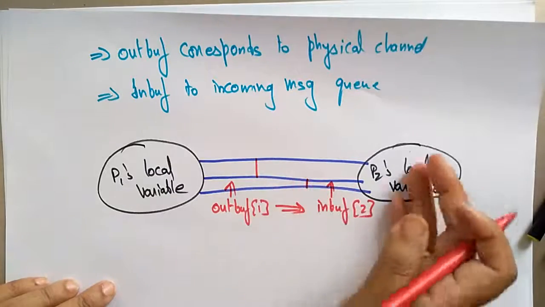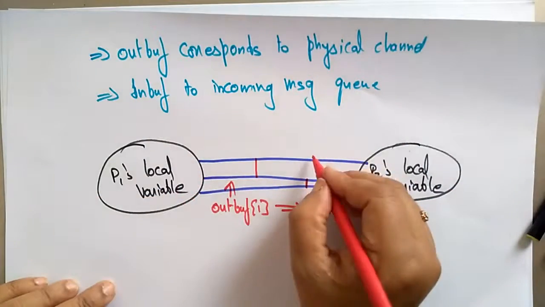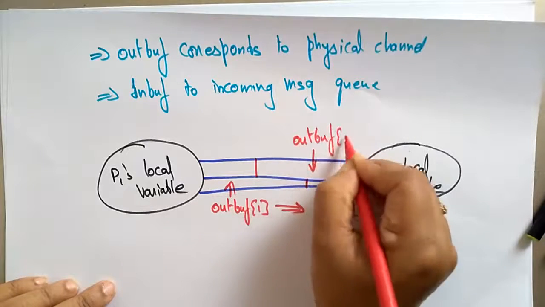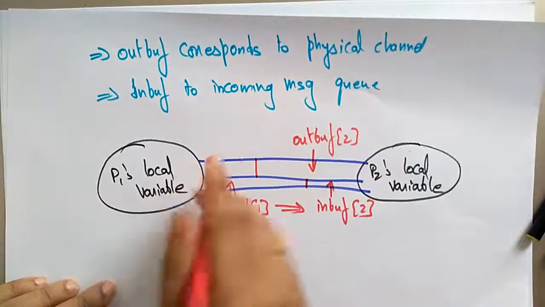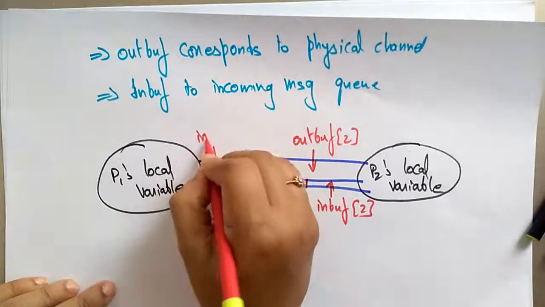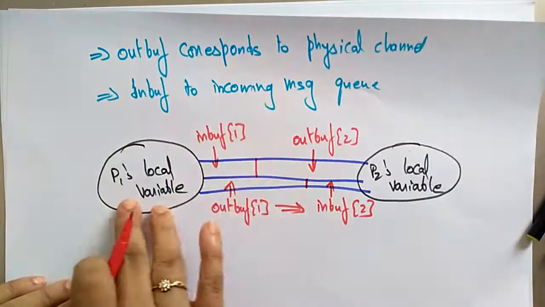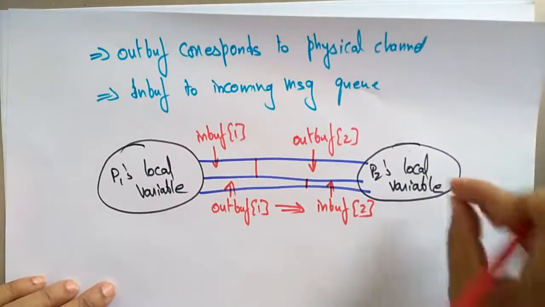Here P2 is now sending the message, giving the reply. How does it give the reply? This is out buffer 2, and it passes to P1's variable, which is in buffer 1. The 1 is for the local P1 system and the 2 is for the P2 system.